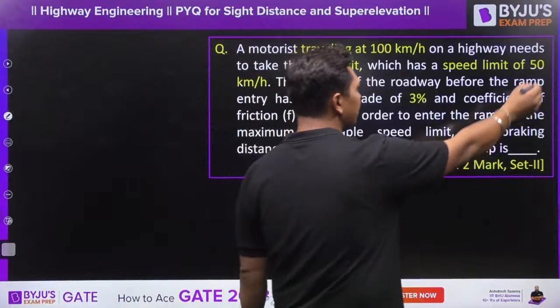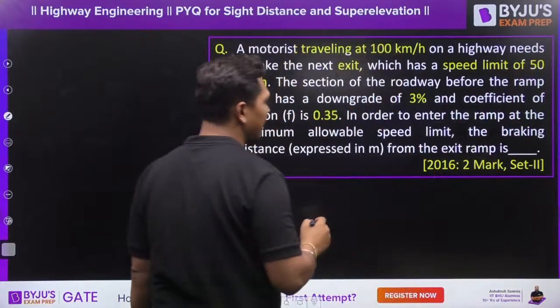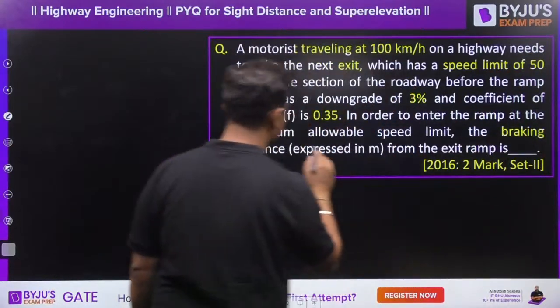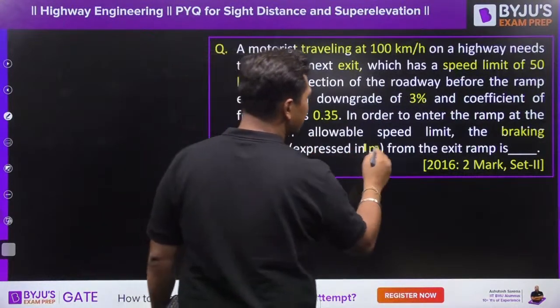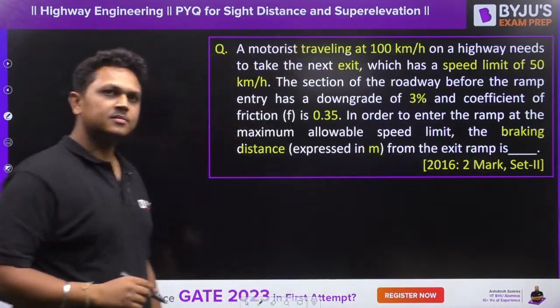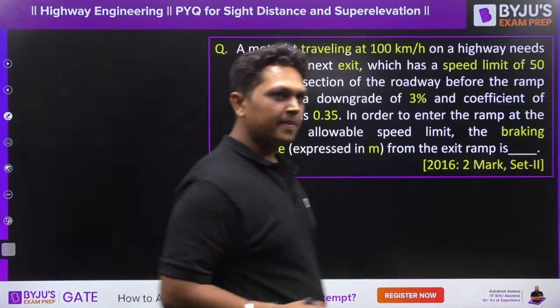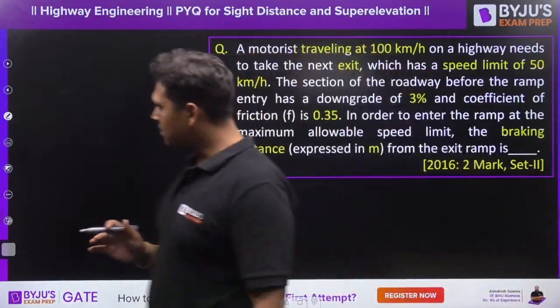It is saying that if the vehicle is entering at 50 km per hour, then what is the braking distance required, expressed in meters, from the exit of the ramp? So what is the braking distance required? Very easy question, guys. So let us see.